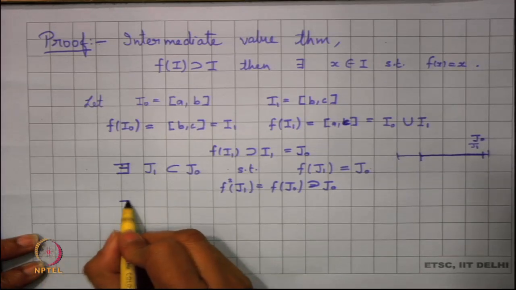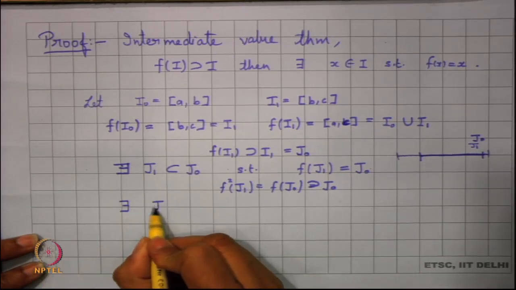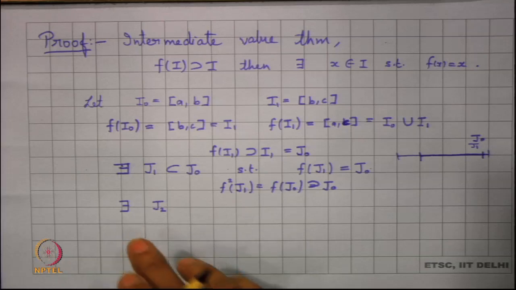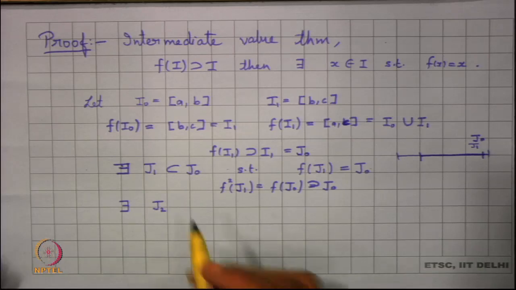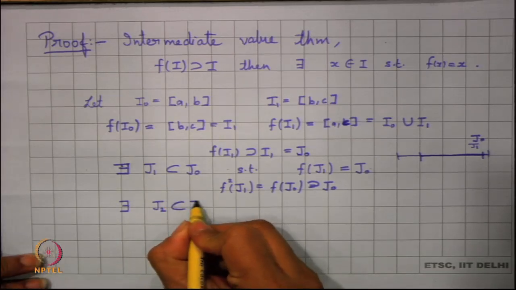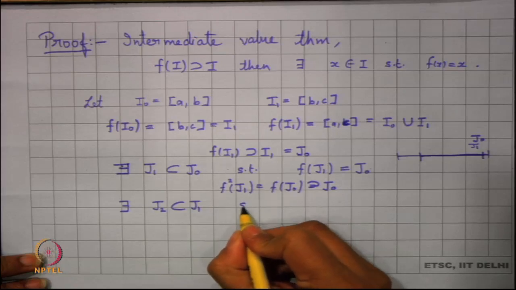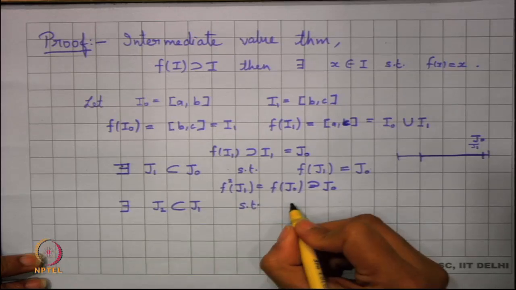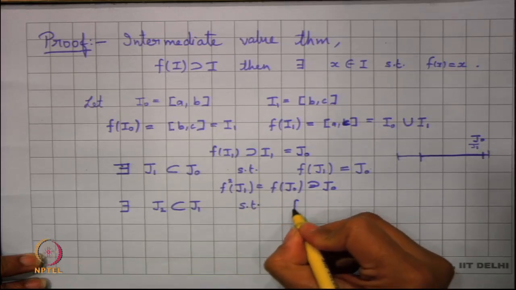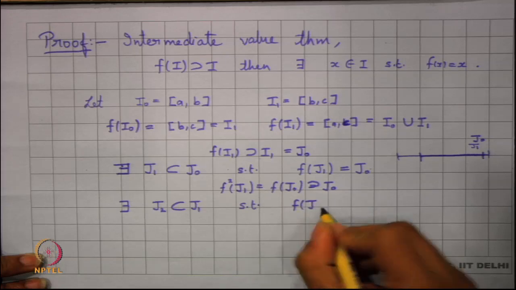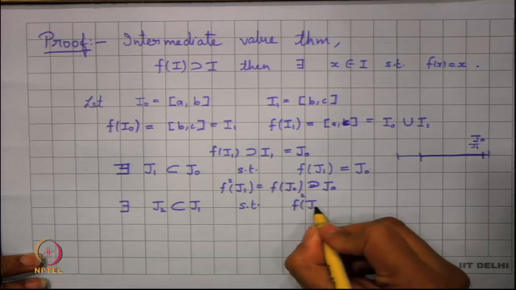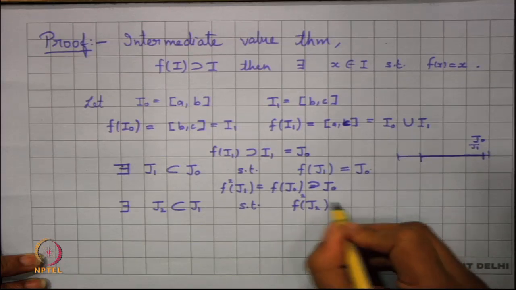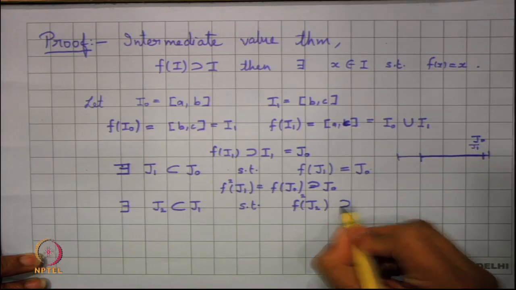So, basically there exists a subinterval J2, and this is not an ordinary subset, I am looking into it in terms of interval. So, I get a subinterval J2 contained in J1 such that if I look into f of J2, f square of J2 will basically be containing J naught.